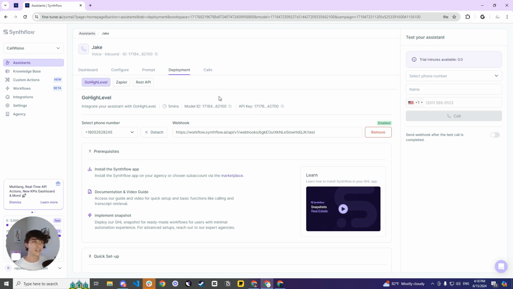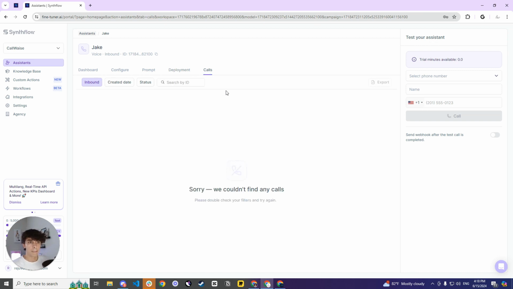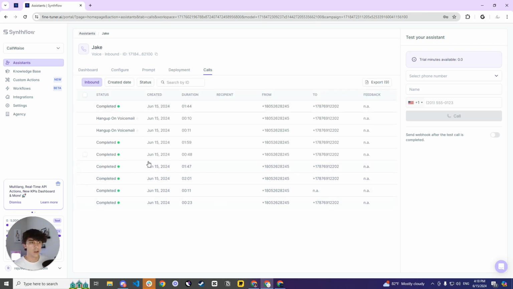It already works fine. You can test it up here on the top right to make sure that the call is functional, that your policies are stable, and everything is according to plan. Now, over here, you're going to be able to see all the calls that you'll be able to make with this. And now, let's hop straight into creating the Zapier automation.